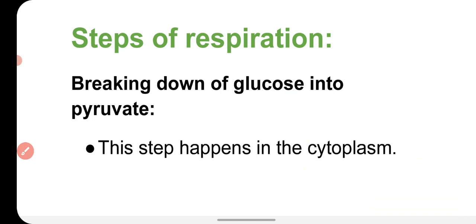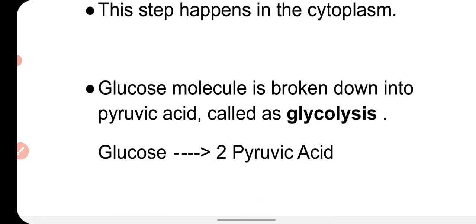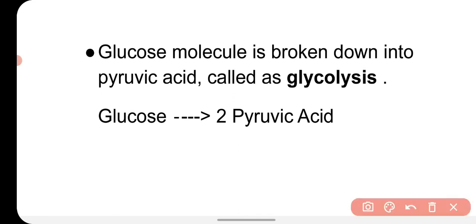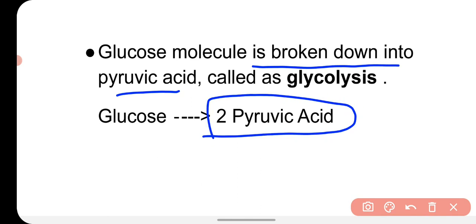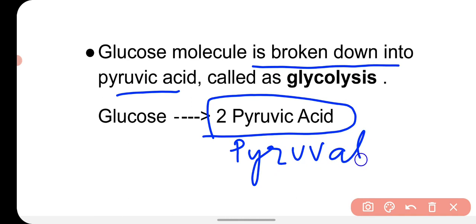One molecule of glucose is broken down into 2 pyruvic acid or pyruvate. Pyruvic acid is also known as pyruvate. This process of breaking down of glucose into pyruvic acid is called glycolysis.